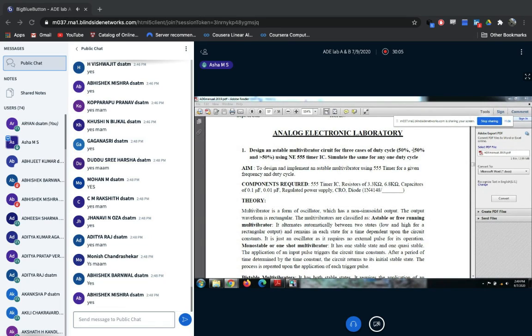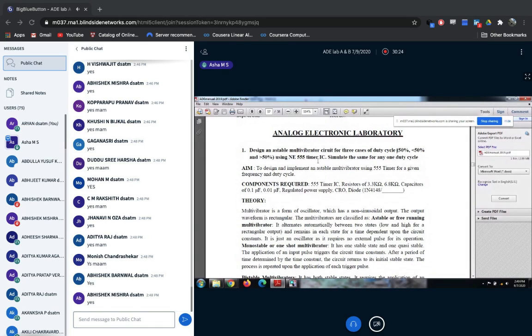Simulate the same for any one duty cycle. In the hardware lab, we are going to rig up 3 circuits, meaning only one circuit where we change the duty cycle: 50%, less than 50%, and greater than 50%.